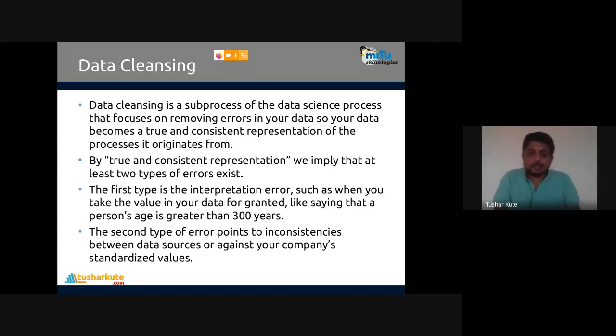Zero is possible, but negative no. Or 150 percentage given to a particular student. Height of a person is 20 feet. Is it possible? Or weight of your body is 90 degree centigrade, not possible. Fahrenheit is okay, but 90 degree centigrade not possible. So interpretation error is there.